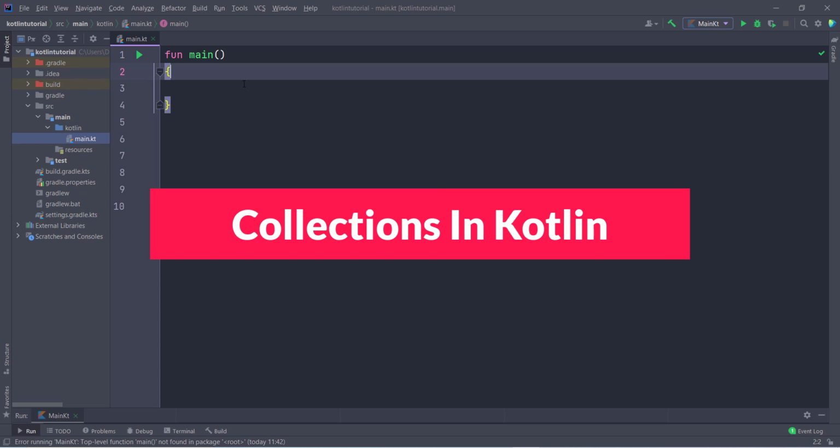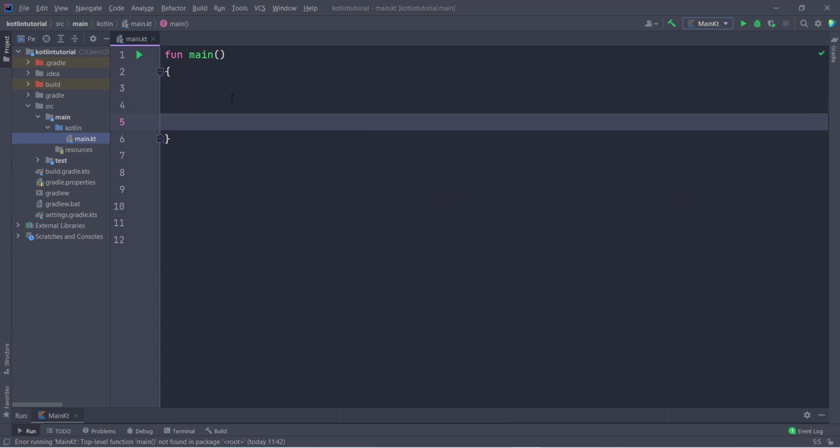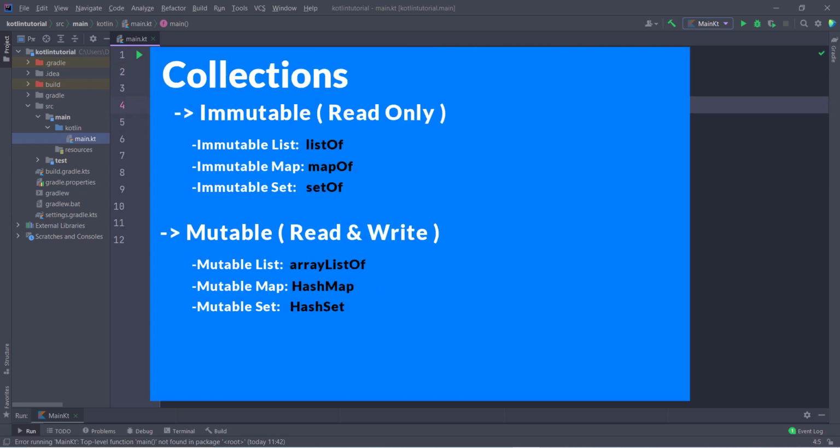First of all, I want to tell you the types of collection. On screen you can see these are the types of collection. Basically we have two types, mutable and immutable. Immutable is like val: if we assign some value in val, we can only read the value. So this is something like read only and read and write. Immutable consists of listOf, mapOf, setOf, and the mutable ones are ArrayList, HashMap and HashSet. We are going to do everything one by one, and see how everything works.